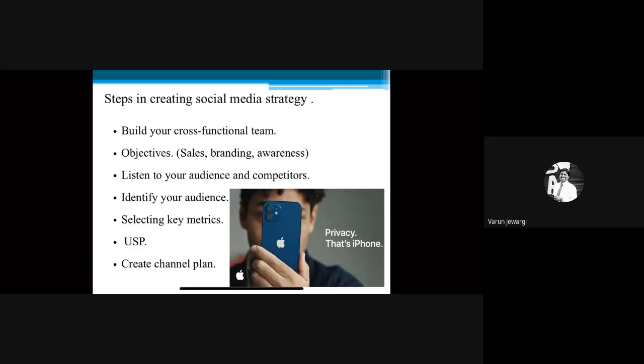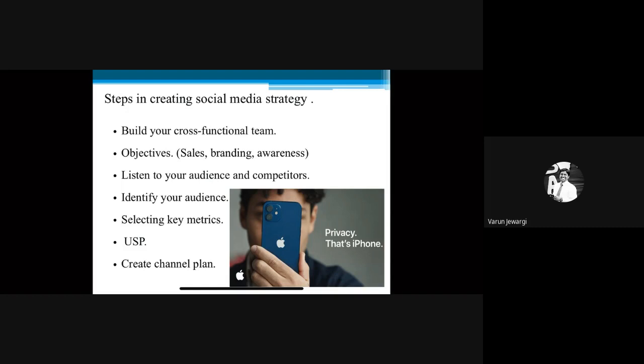In a company, there will be many teams which a company needs to take care of. For example, sales team, customer service, marketing team, and content writers, who will be dealing with the content writing of the social media posts they want to publish.